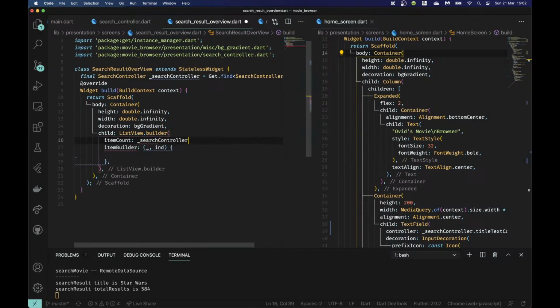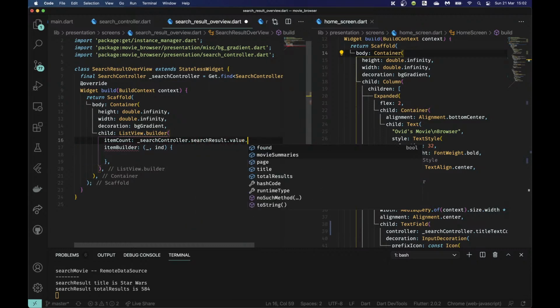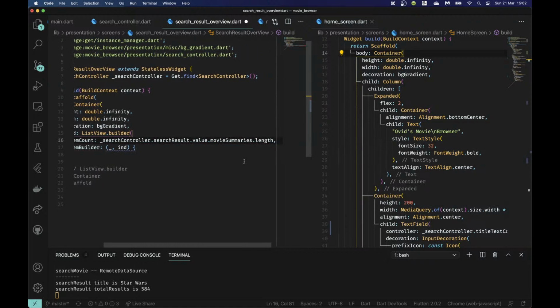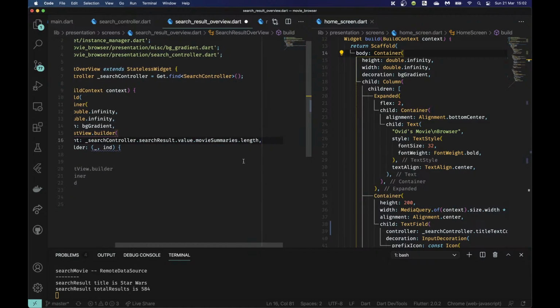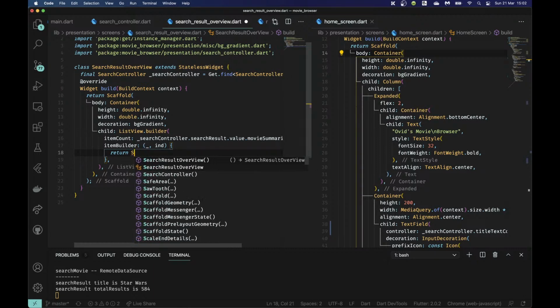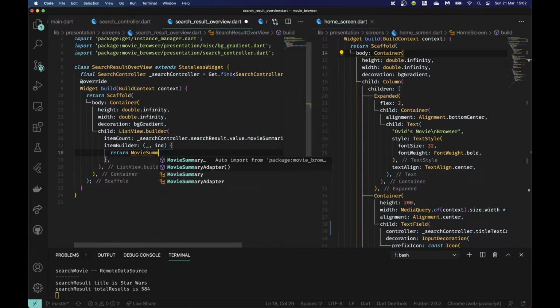And now we can use searchController.searchResults.value.movieSummaries.length. Wow, that is a mouthful. That is a long variable, but it is what it is. And then we're going to return a MovieSummaryTile, which of course doesn't exist yet.